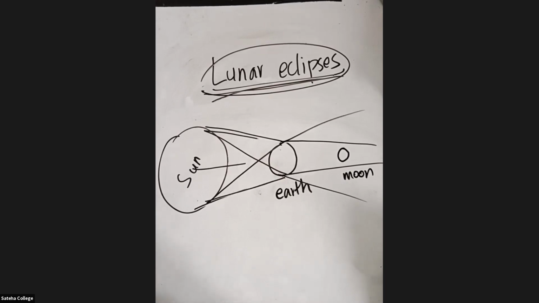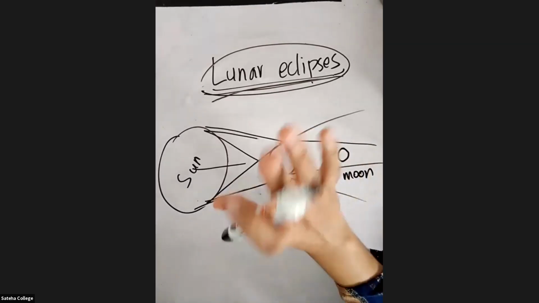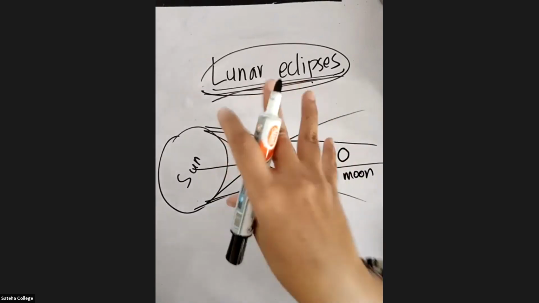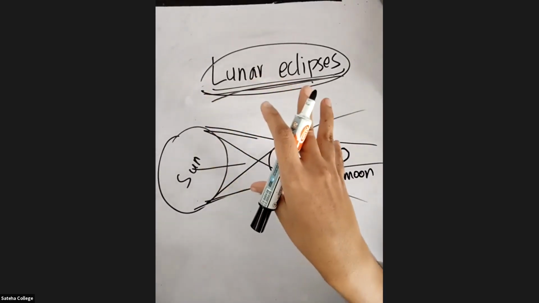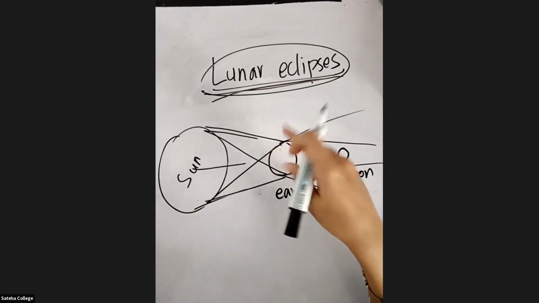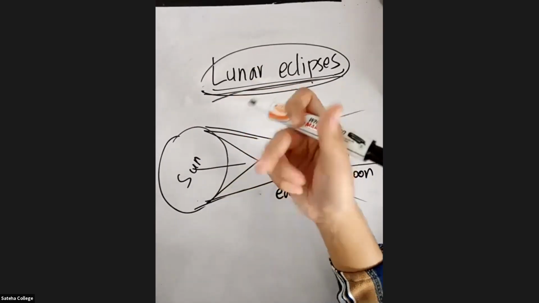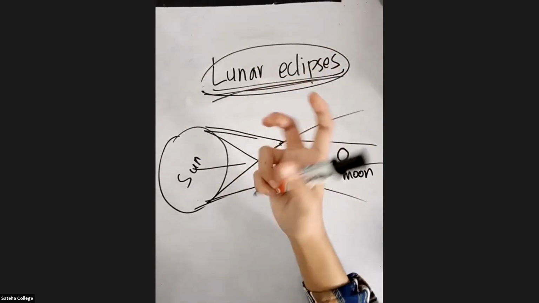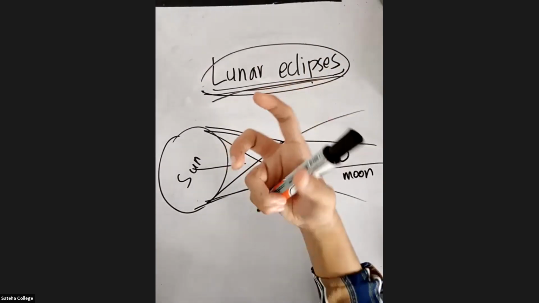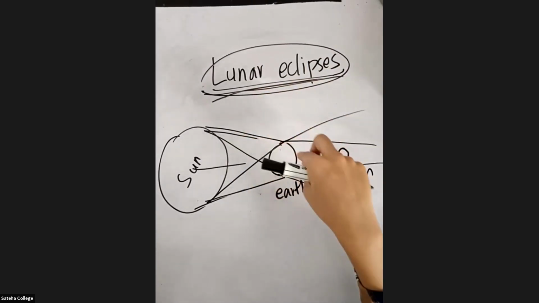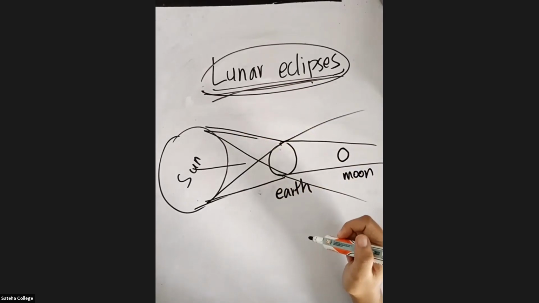No, not every 27 days. Let's say the Earth is in the same place, it won't occur every 27.3 days. The Earth is also rotating, right? Did you understand?